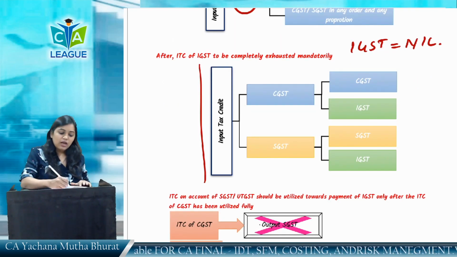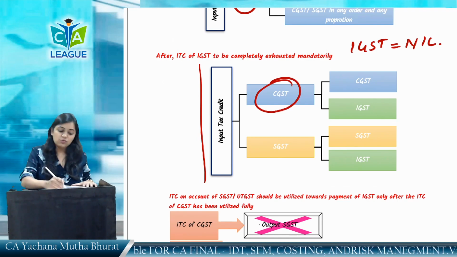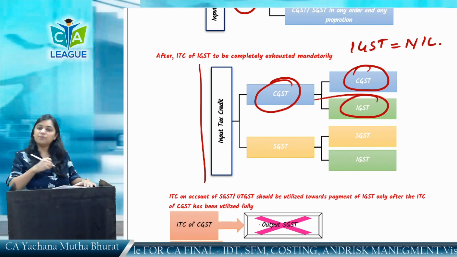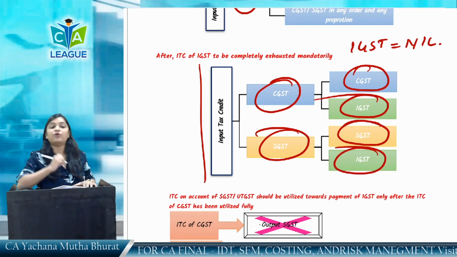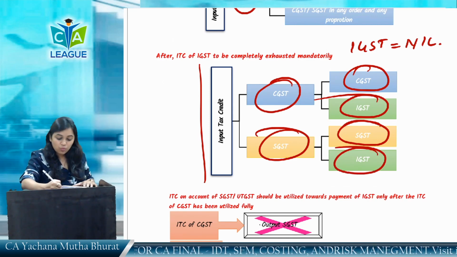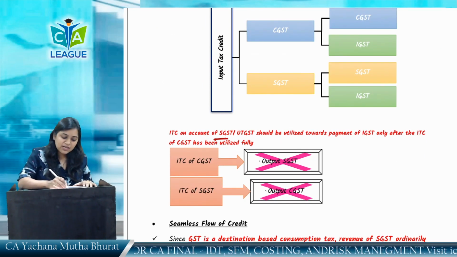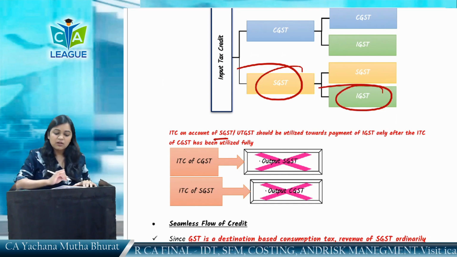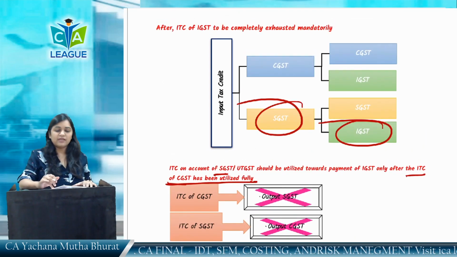Then what do I have to check? I have to see the CGST credit. CGST credit I can use first for CGST, then for IGST. Similarly, SGST credit I can use first for SGST, then for IGST. But there is one restriction. ITC on account of SGST should be utilized towards the payment of IGST only after ITC of CGST has been fully utilized.